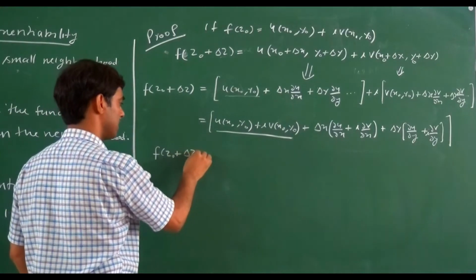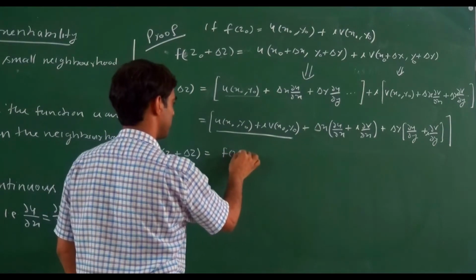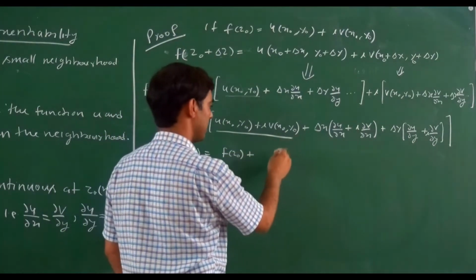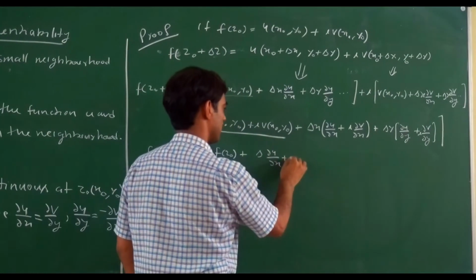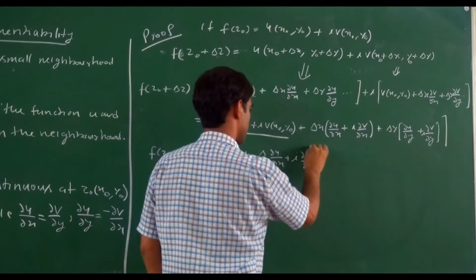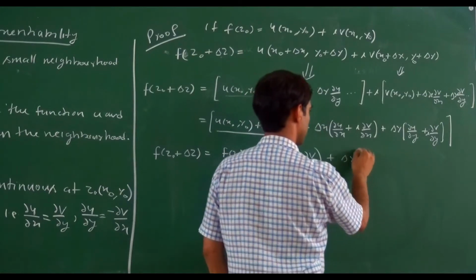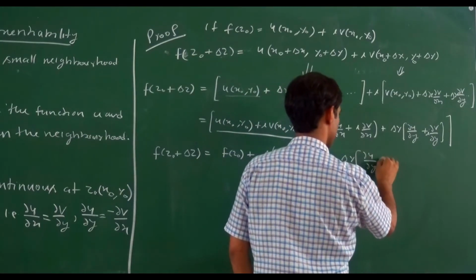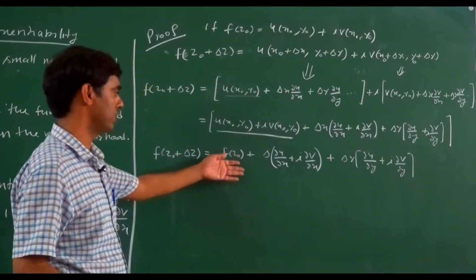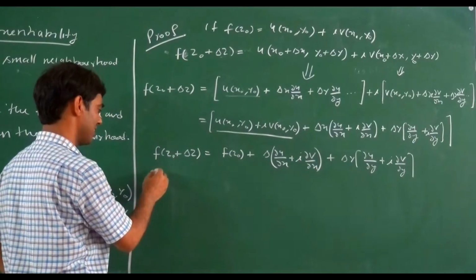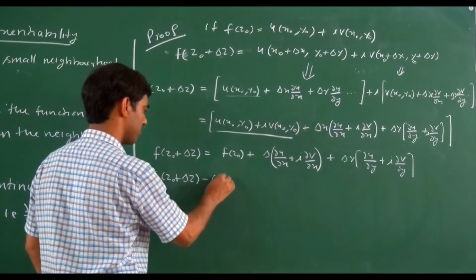So here we write f(z0) and equate this on the left hand side. Then the left hand side becomes f(z0 + Δz). For the sake of simplicity, here we write f(z0), and this becomes Δx (∂u/∂x + i ∂v/∂x) plus Δy (∂u/∂y + i ∂v/∂y). Equating on the left hand side, this becomes f(z0 + Δz) minus f(z0).